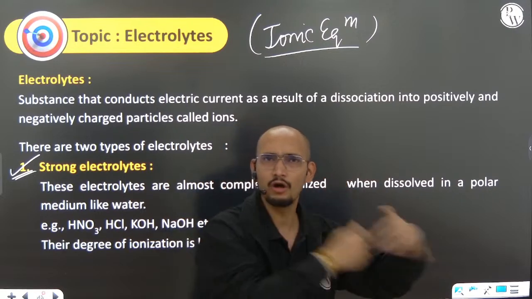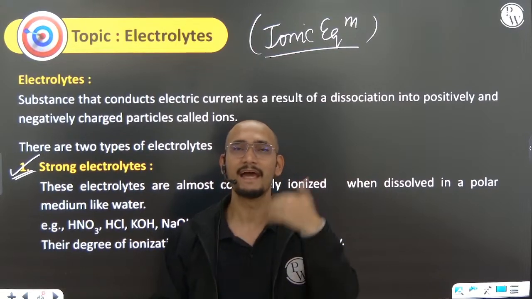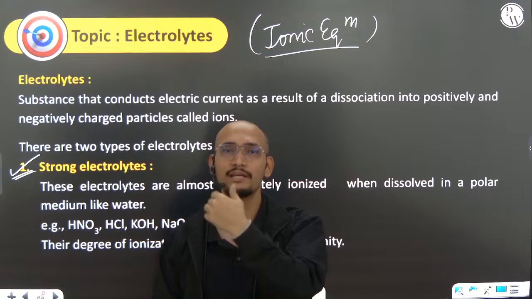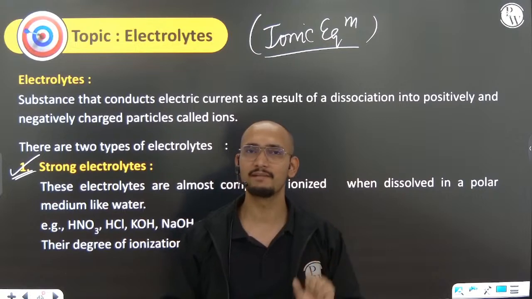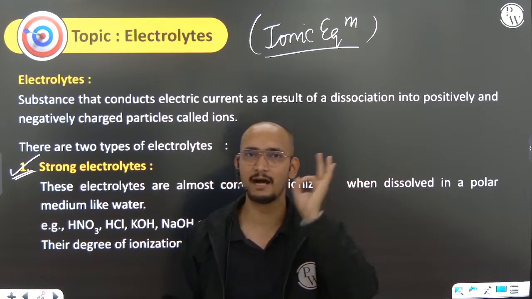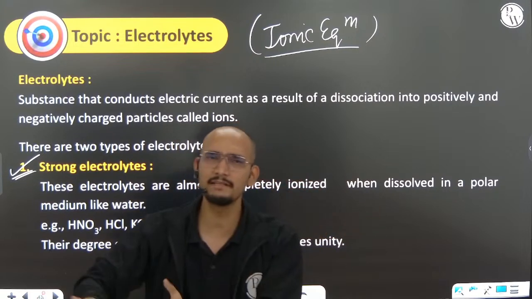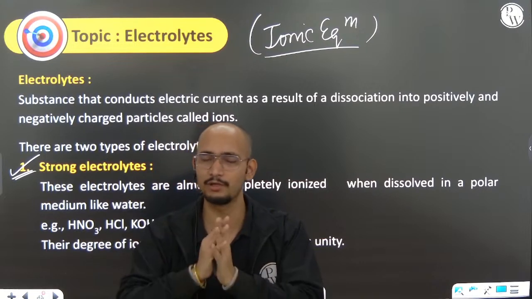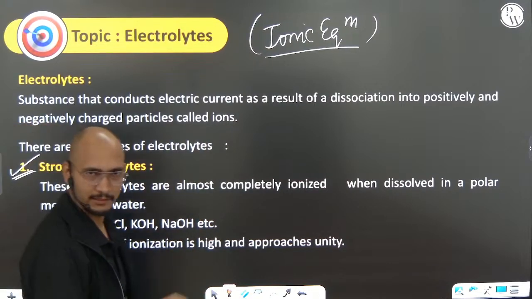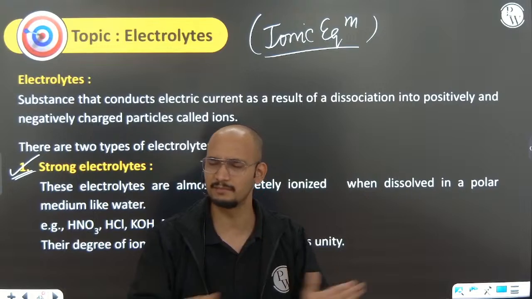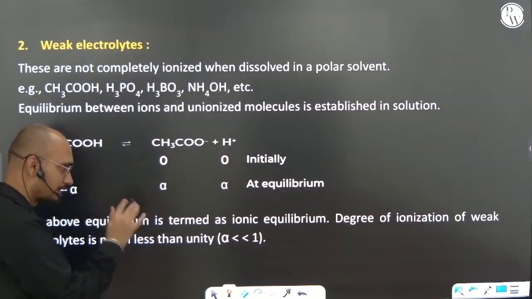Except these, all the others are weak. I'm not talking about HF, HF is also weak. HXO2 is weak. HOX is also weak. All the organic acids are weak. In bases, always remember that alkali metal hydroxides are strong, while among alkaline earth metal hydroxides, only barium hydroxide is strong. Everything else is a weak base. And about salts, whatever it is made up of doesn't matter. A salt will always be considered a strong electrolyte, at least in our syllabus.